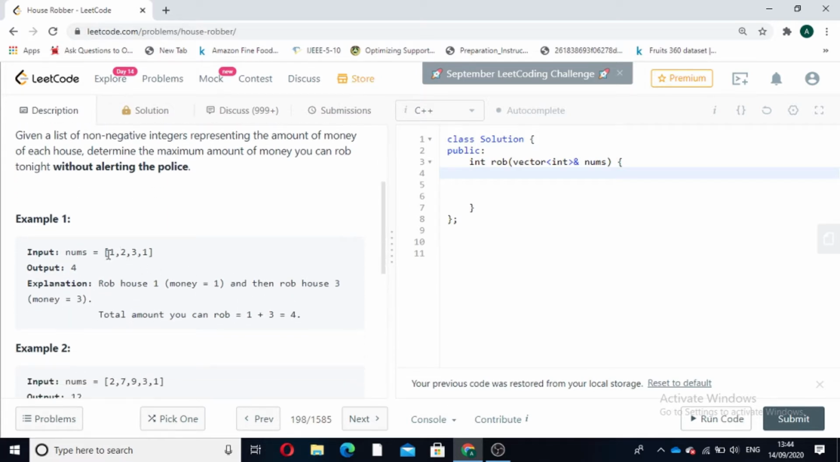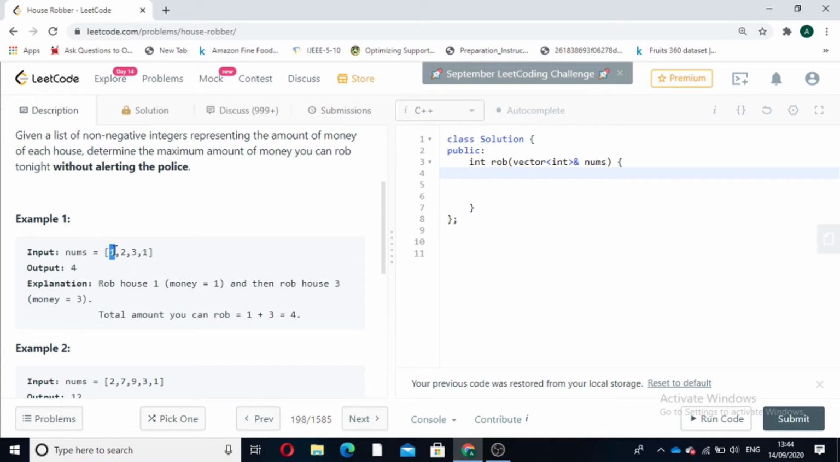Say we are given 4 houses, and at every index we are given the money which that particular house contains. The first house contains $1, the second house contains $2, and similarly the third house and the fourth house. We have to rob the maximum amount of money possible, but we have to keep one thing in mind: we cannot rob adjacent houses. We cannot rob the first and second house, the second and third house, and similarly the third and fourth house.